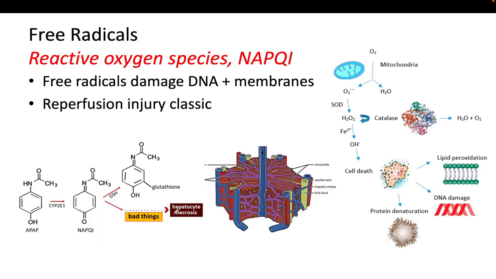A classic situation related to this is the reperfusion injury, when oxygen suddenly returns to ischemic tissues and generates a burst of ROS. These molecules are very reactive and damage cell components. They cause lipid peroxidation of membranes, protein damage, and DNA injury. Another important example is the NAPQI from acetaminophen metabolism. If glutathione is depleted, NAPQI accumulates and leads to hepatocyte necrosis. Okay, so this is something important to remember again.